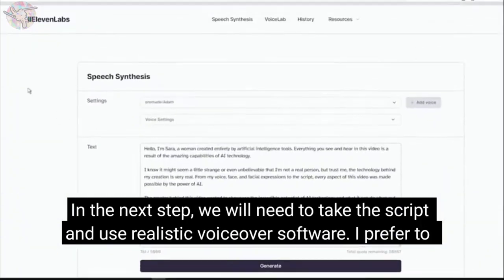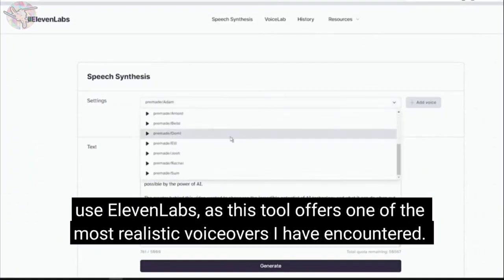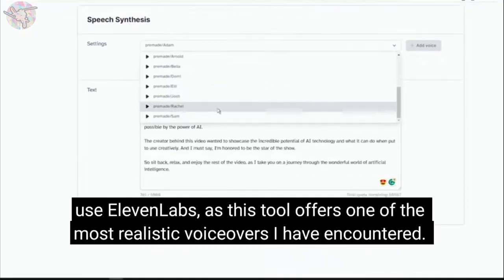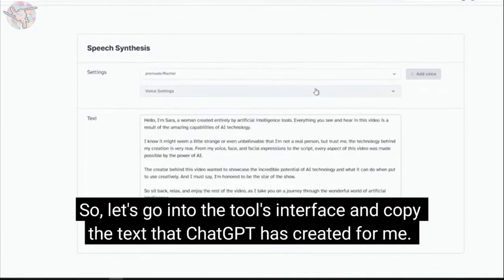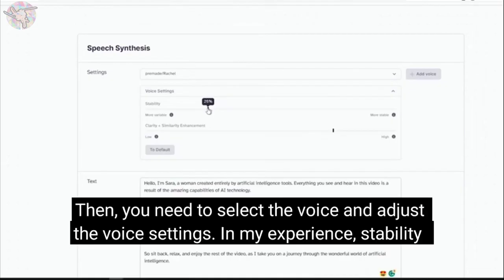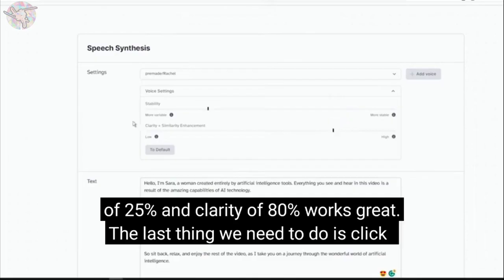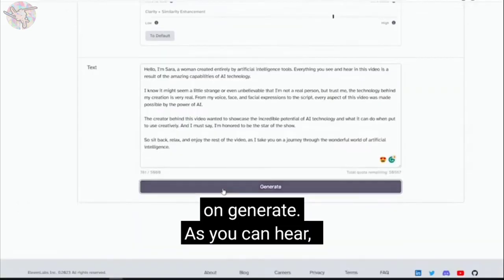In the next step, we will need to take the script and use realistic voiceover software. I prefer to use 11 Labs, as this tool offers one of the most realistic voiceovers I've encountered, and the good news is that you can try it for free. So, let's go into the tool's interface and copy the text that ChatGPT has created for me. Then, you need to select the voice and adjust the voice settings. In my experience, stability of 25% and clarity of 80% works great. The last thing we need to do is click on Generate.